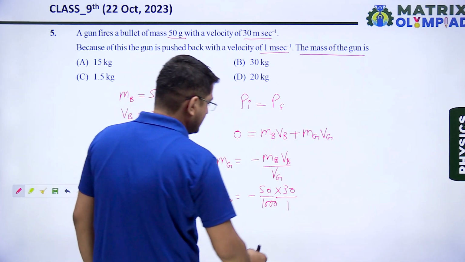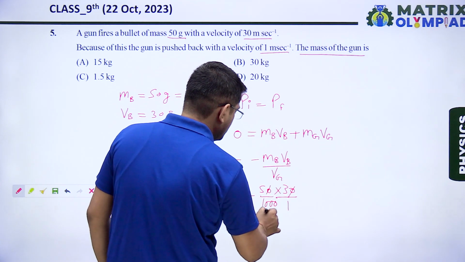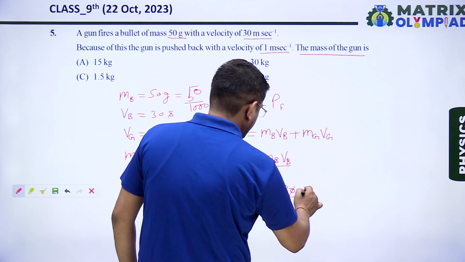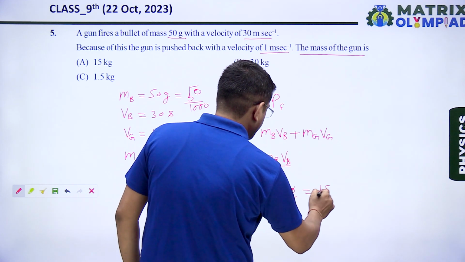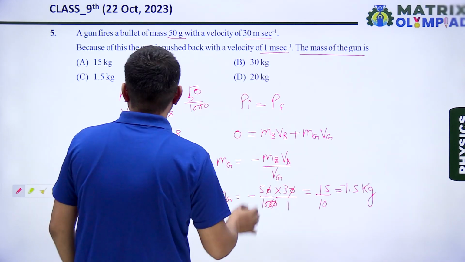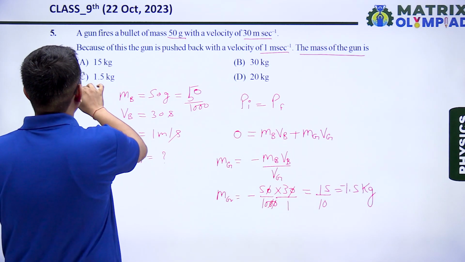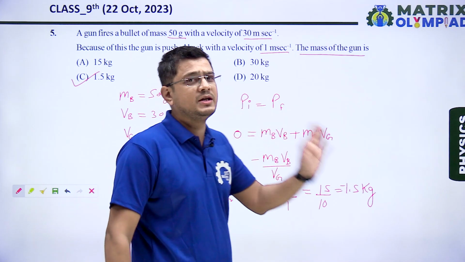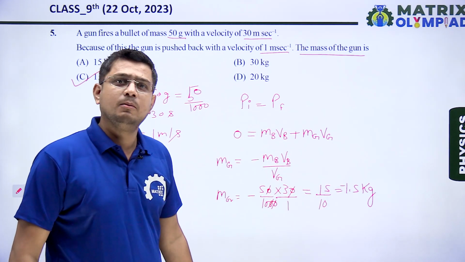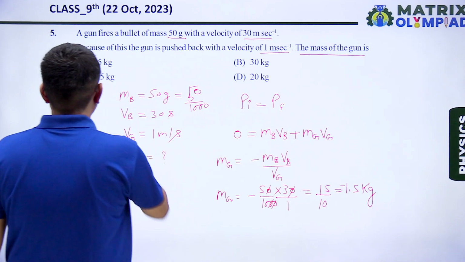From these two zeros we will cancel these two zeros. It will become 15 upon 10, which is equal to 1.5. The correct answer will be 1.5 kg. The negative sign is only representing that the direction of velocity of gun is opposite to the direction of bullet. So correct option is C.